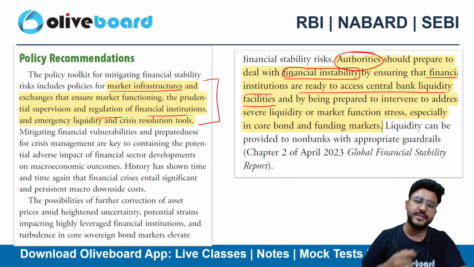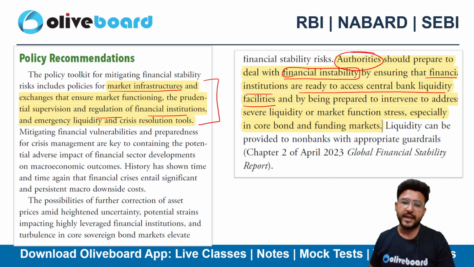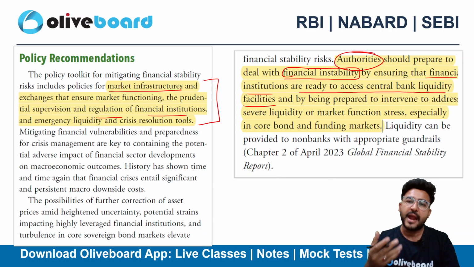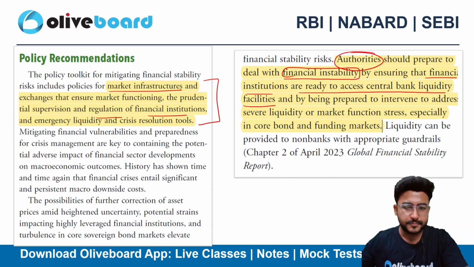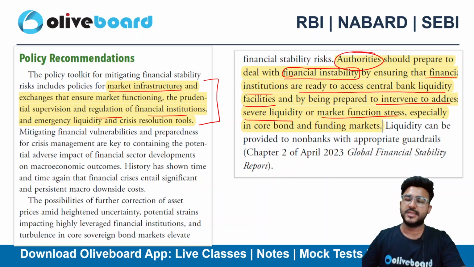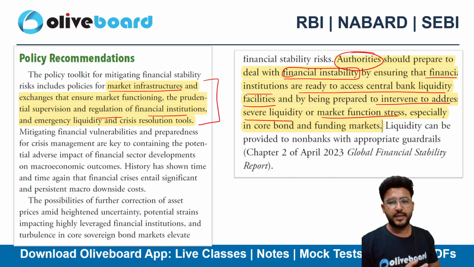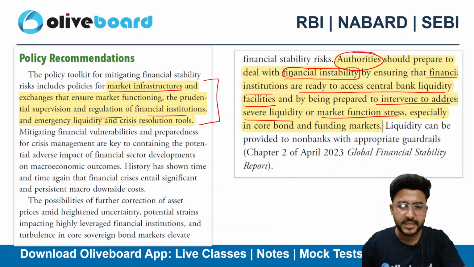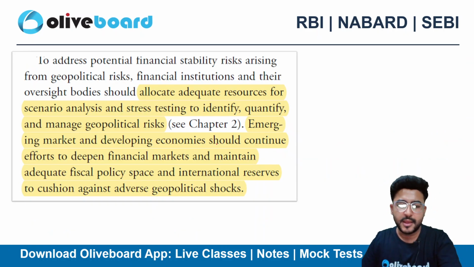That's why the RBI is also cutting interest rates, so that banks can get credit at a cheaper rate of interest, right? And by being prepared to intervene to address severe liquidity or market functioning stress. So the central banks also need to be prepared to intervene in severe liquidity or market functioning stress, especially in core bonds and funding markets, right? So these are the things that are highlighted in the policy recommendations.